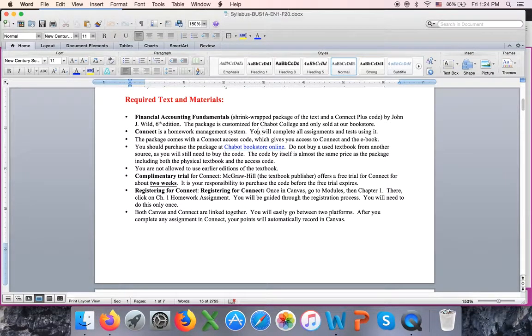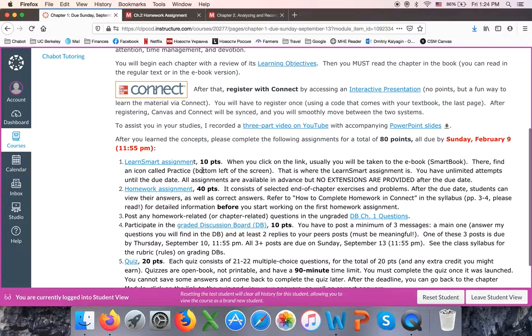You do have a free trial for 2 weeks, a complimentary trial. So when you go for the first time, click either on Learn Smart or Homework. It will take you to Connect and it will ask you to put your email address, your name, and choose your password, and it will give you 3 options. Enter a code if you already bought the book, or buy a standalone code from the publisher, McGraw-Hill, or complimentary trial.